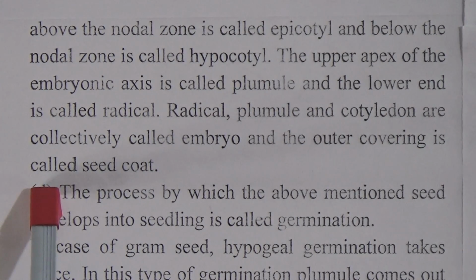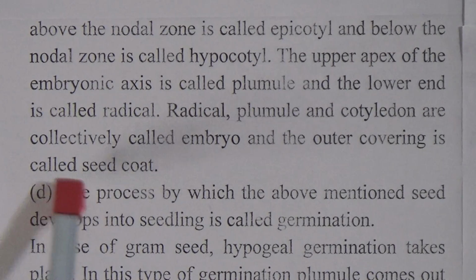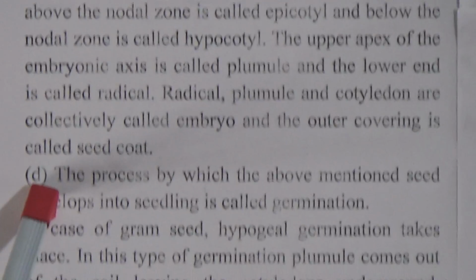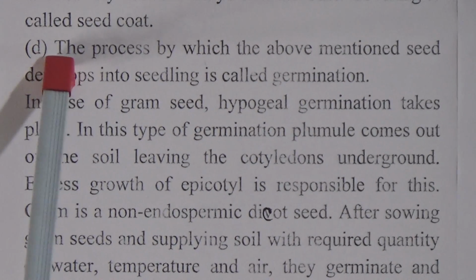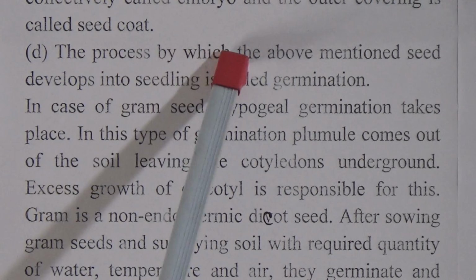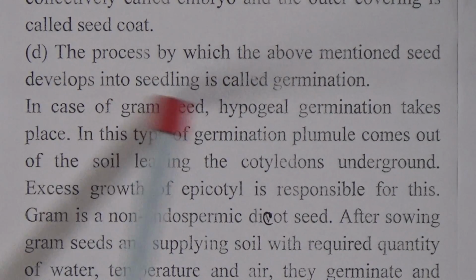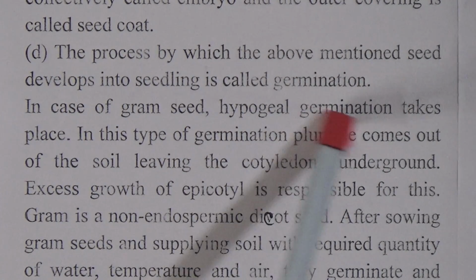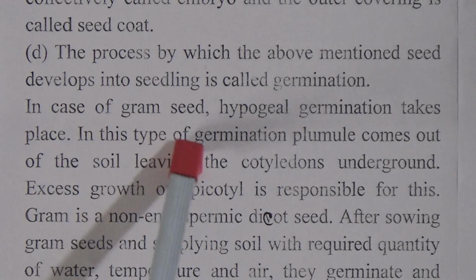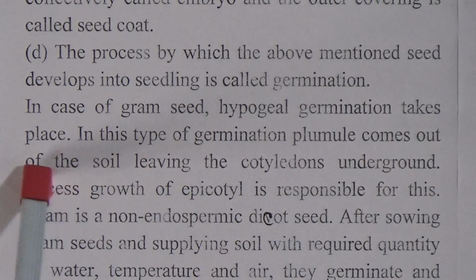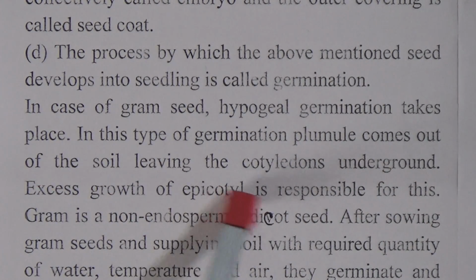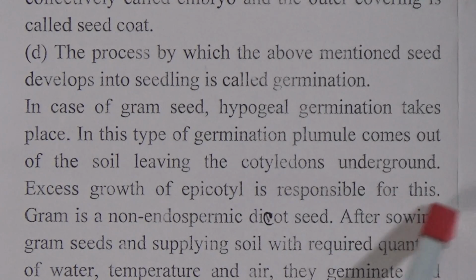The last question, how does the above mentioned seed develop into a seedling? Dear students, I take the total question answer from your textbook page number 43. So follow textbook page number 43. The process by which the above mentioned seed develops into seedling is called germination. In case of gram seed, hypogeal germination takes place. In this type of germination, the plumule comes out of the soil, leaving the cotyledons underground. Excess growth of the epicotyl is responsible for this.